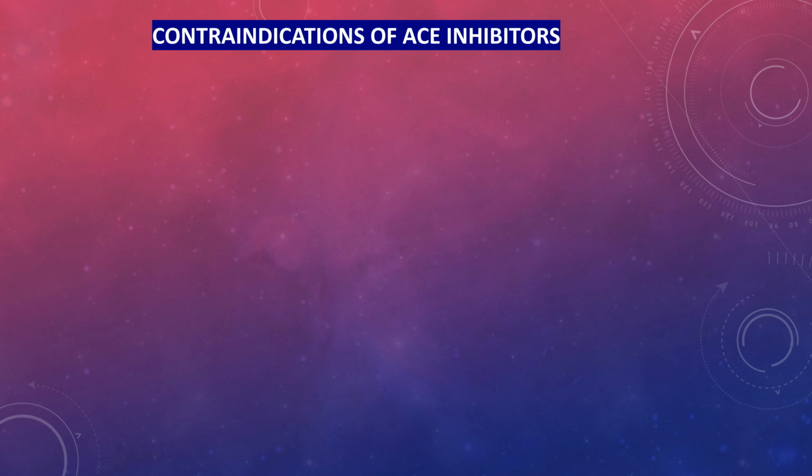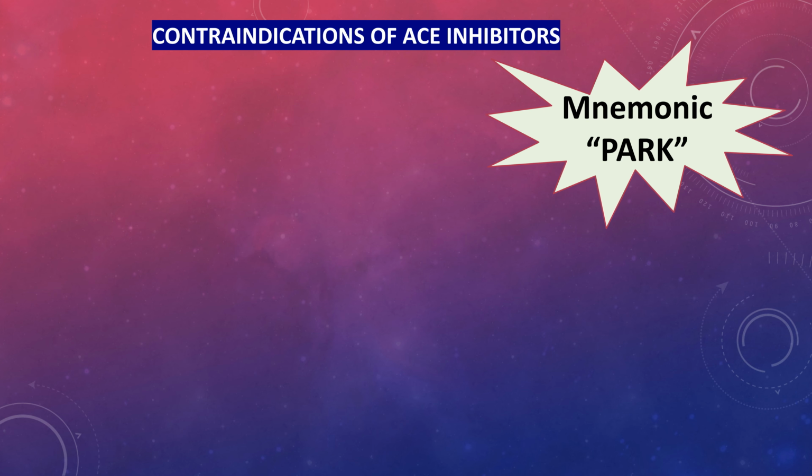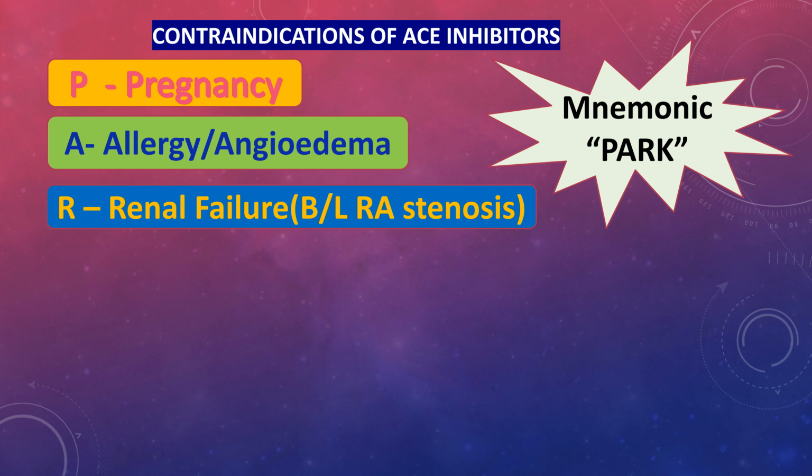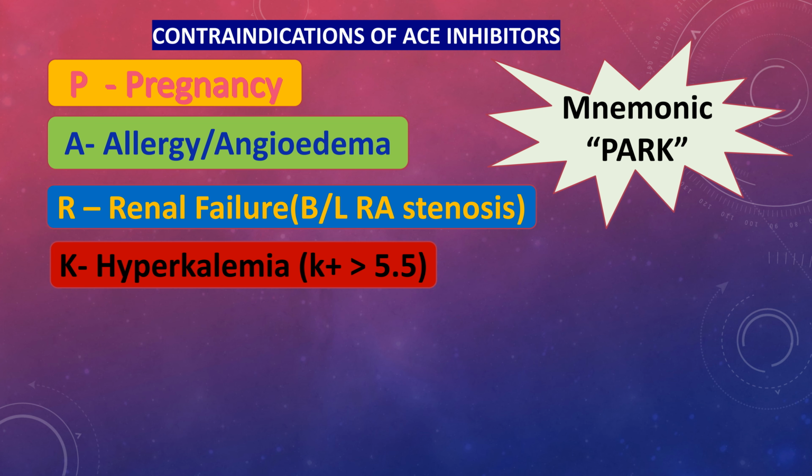Contraindications of ACE inhibitors. We can easily remember with the mnemonic PARK, where P stands for pregnancy because of fetal toxicity, A for previous history of allergy or angioedema, R for renal failure with bilateral renal artery stenosis, and K for hyperkalemia if serum potassium levels are greater than 5.5 millimole per liter.